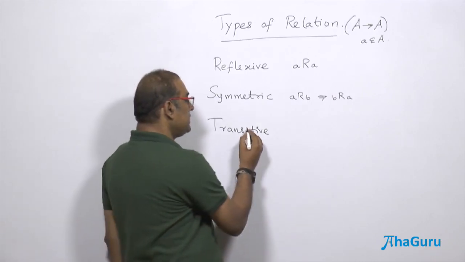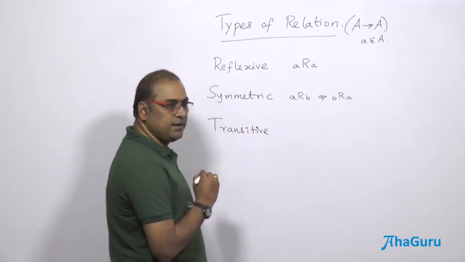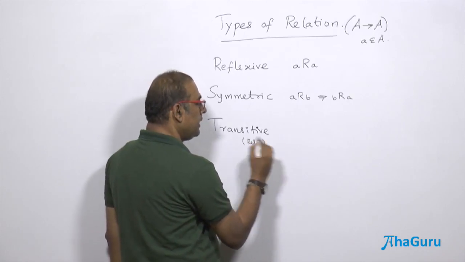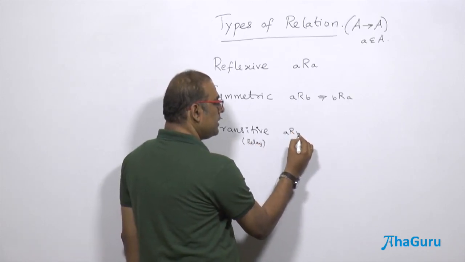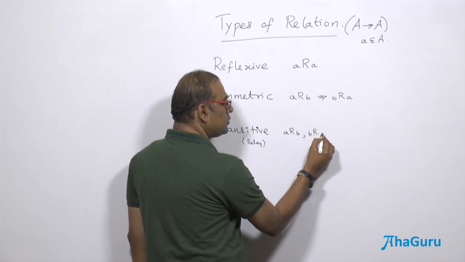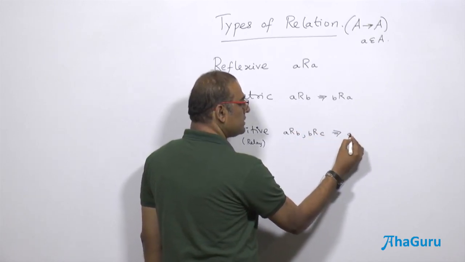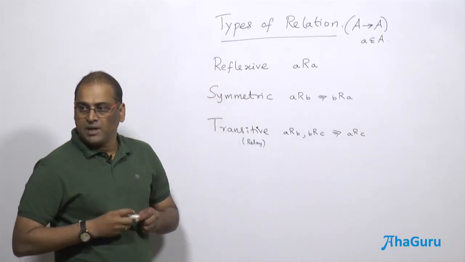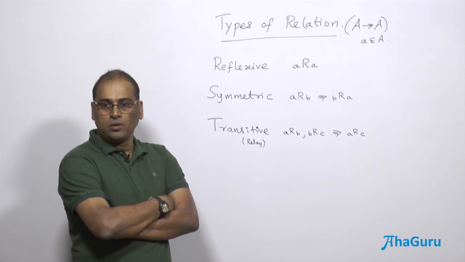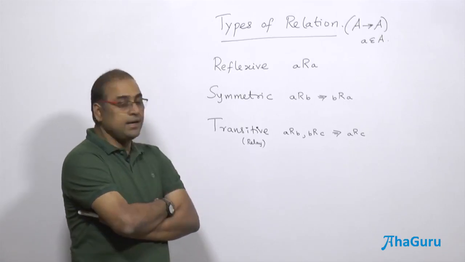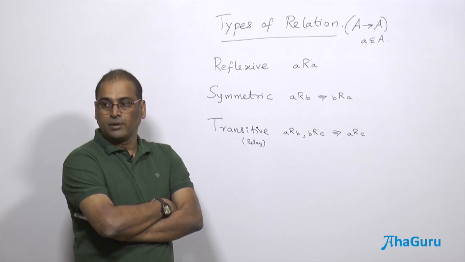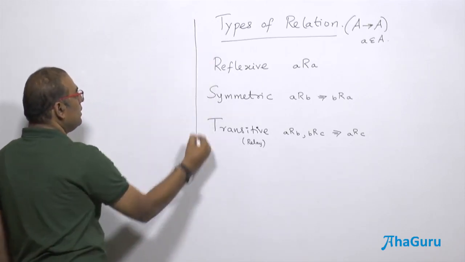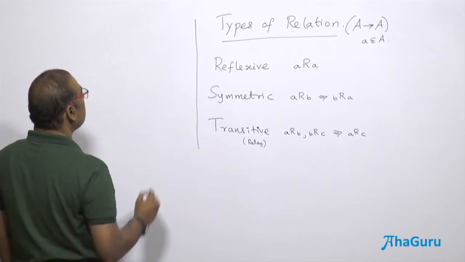Clear? Transitive is like a relay. If (a, b) and (b, c) both exist, this implies (a, c). So it's a chain: if A is related to B and B is related to C, then A is related to C. Let me try to explain. These three are very important relations.